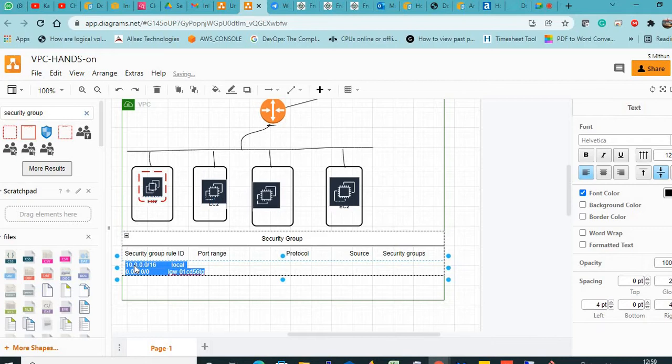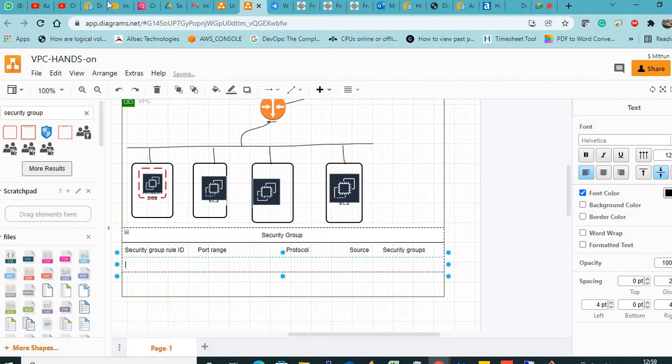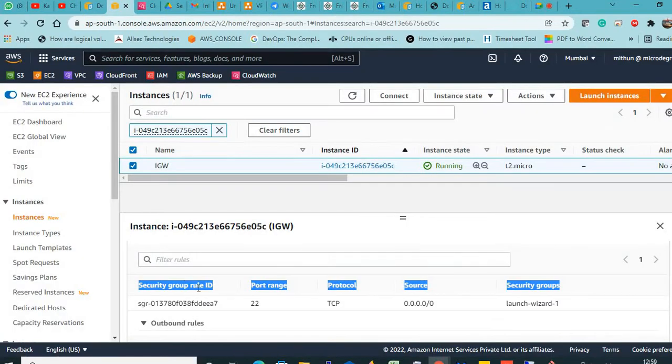Let me delete this. See what was there? Security group rule ID, port range, protocol, source, and security groups, right? So the security group ID will be this.